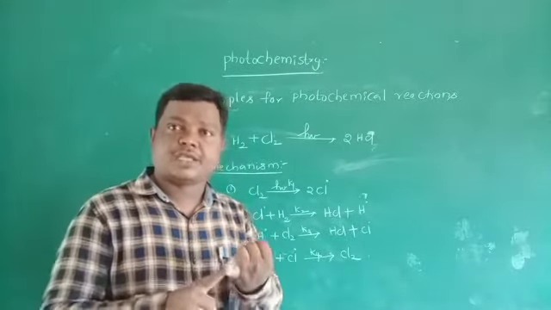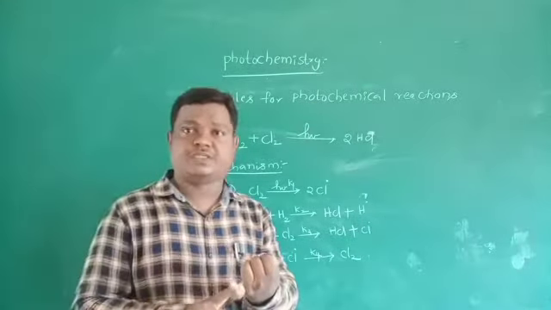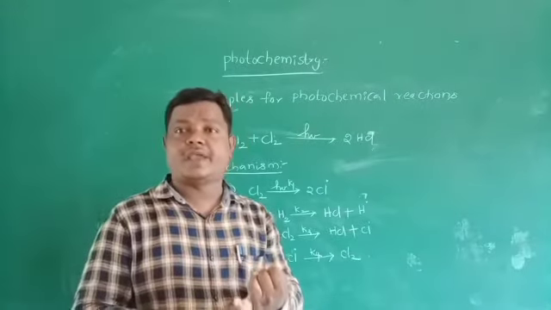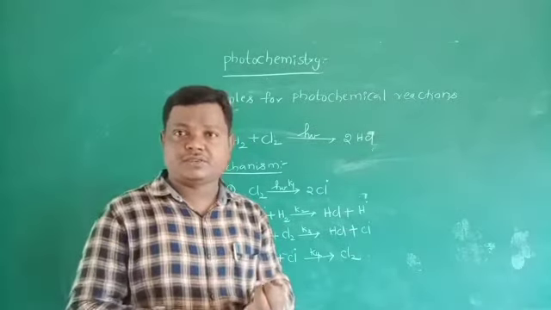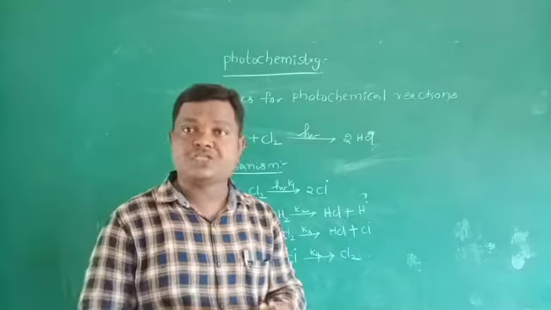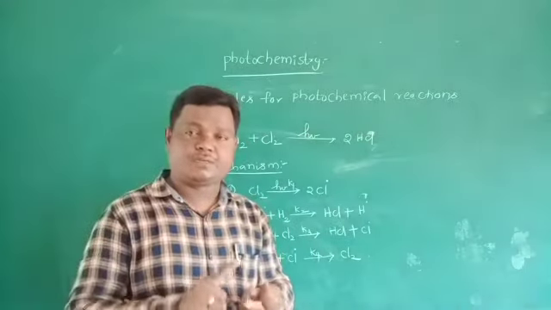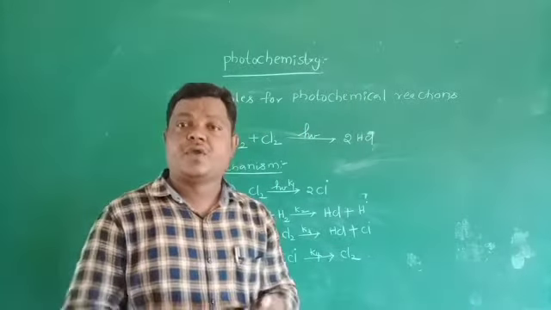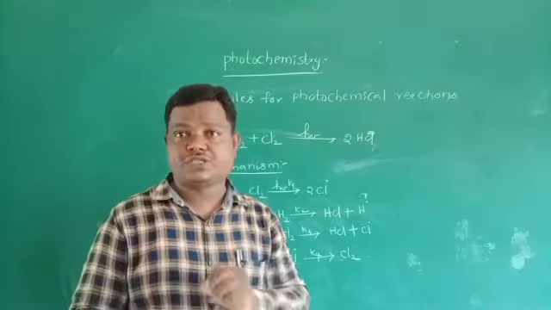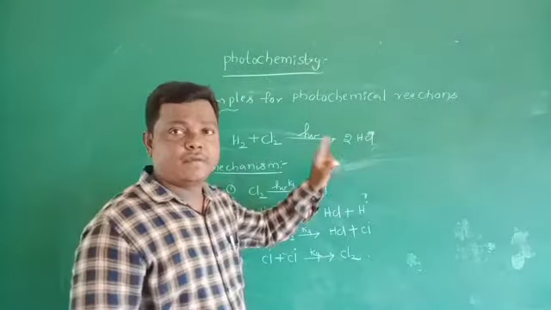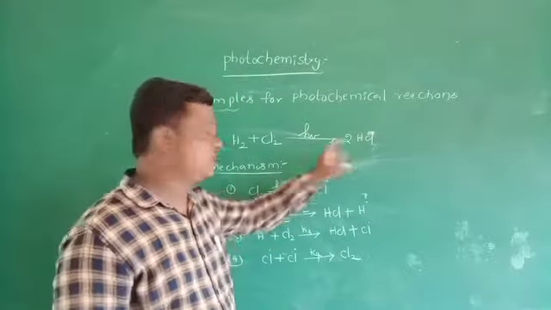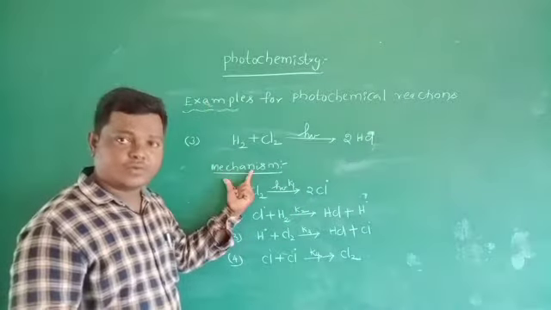The first one is creation or generation of active centers, the second step is the propagation step, the third step is the inhibition step, and the fourth step is the termination step. So it has four steps.